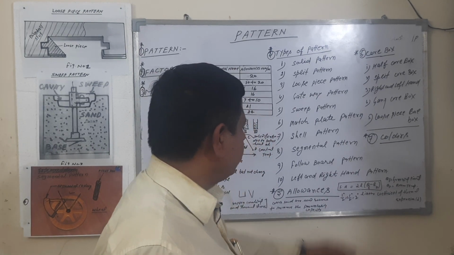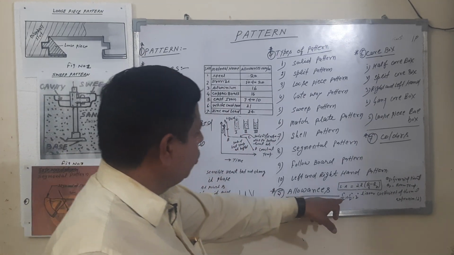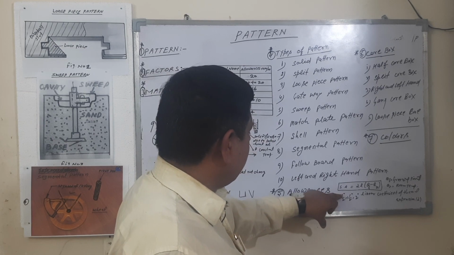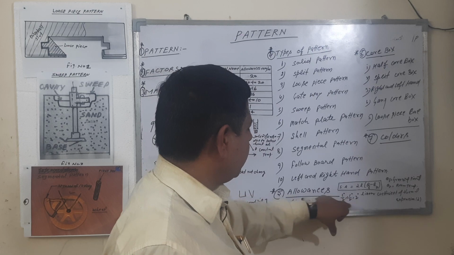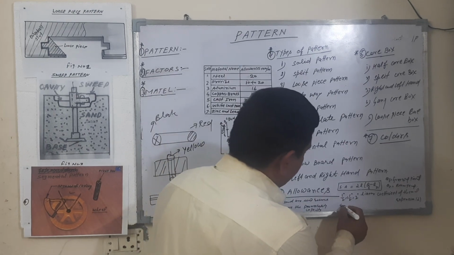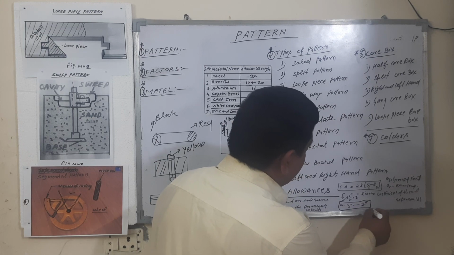This formula is used to calculate the shrinkage allowance. For the drafting allowance, an angle is used, half degree, 1 by 2 degree or 2 degree. So angles of 0.5 to 2 degree are used for drafting.